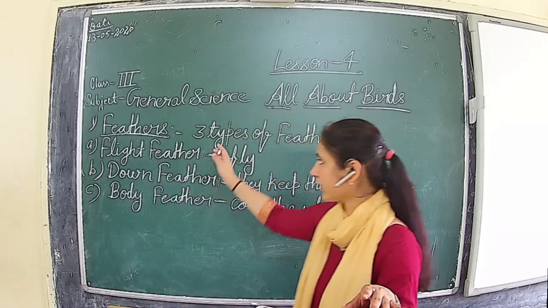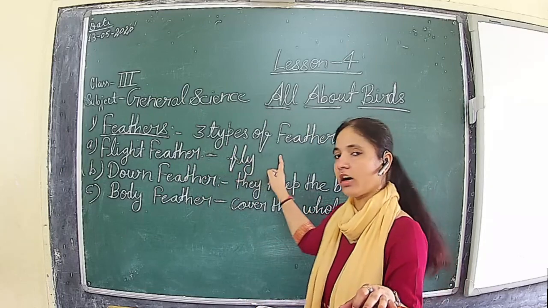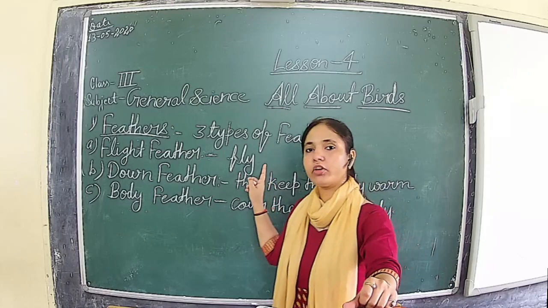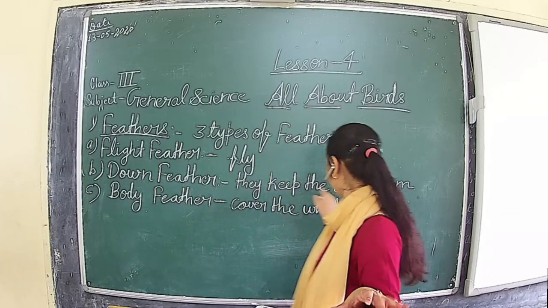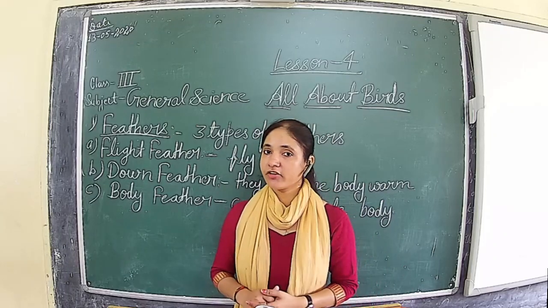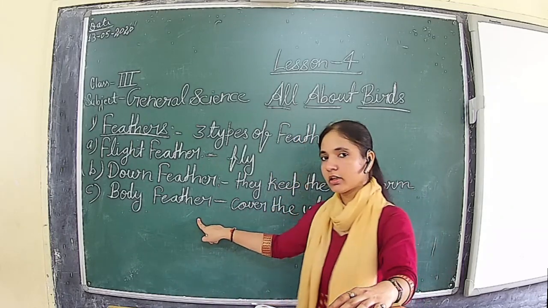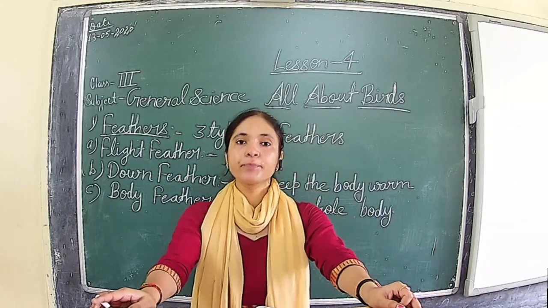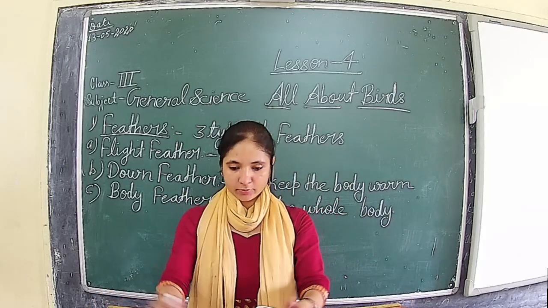This was all about the feathers. Birds have three types of feathers. First is the flight feather, found on the wings and tail of a bird, and it helps the bird in flying. The next is the down feather. It keeps the body warm. In order to maintain a suitable temperature, down feathers are very important for the bird. Then the body feathers cover the whole body, and they give shape to the body.